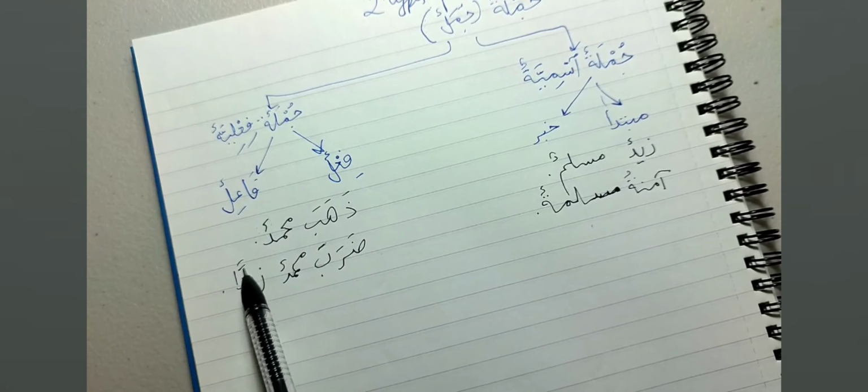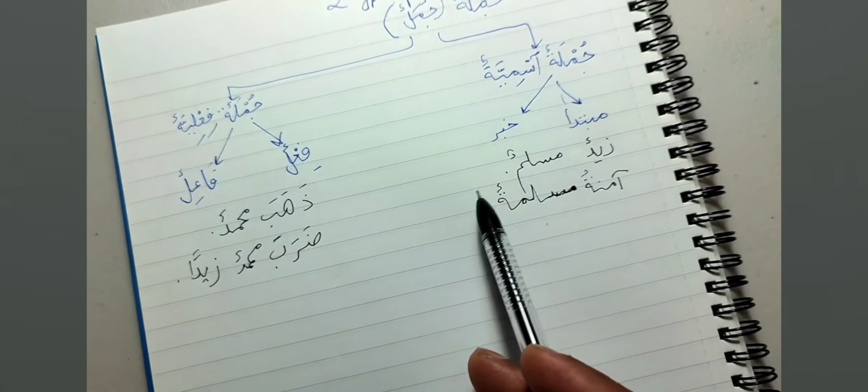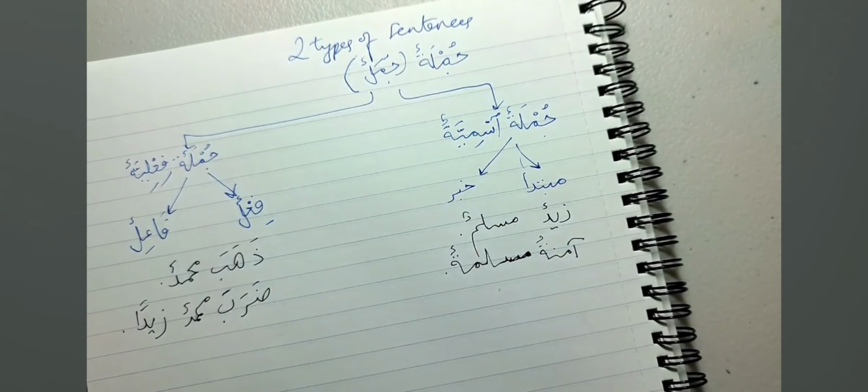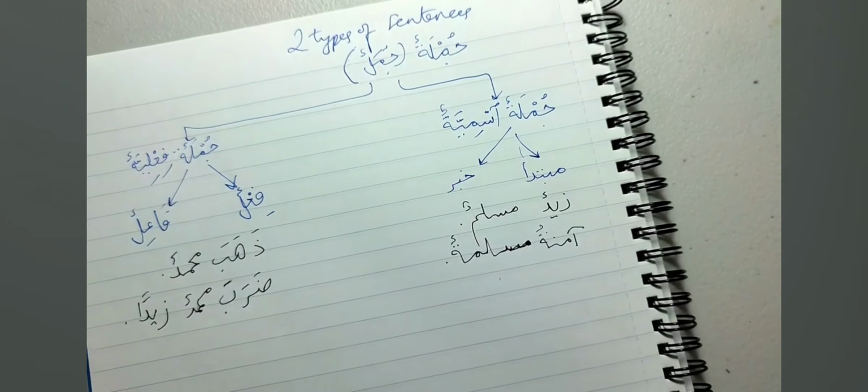So this is mansoob because it is maf'ulun bihi. The object of the sentence, the maf'ulun bihi, is mansoob. The fa'il is always marfu'. The khabar is always marfu'. The mubtada is always marfu'. Okay, so this is something that we should already know. We mentioned this as an introduction to what's going to come.